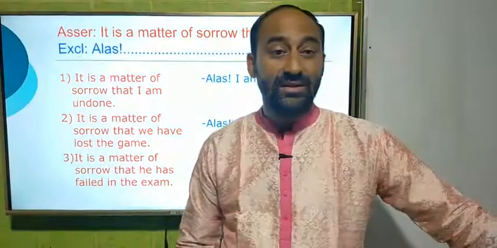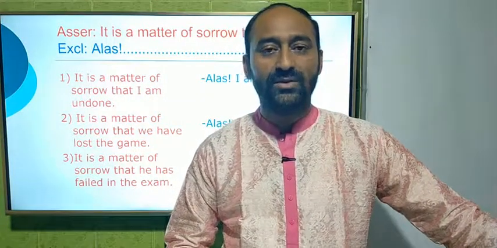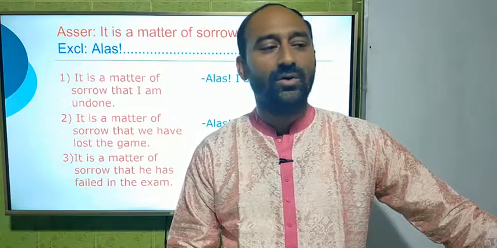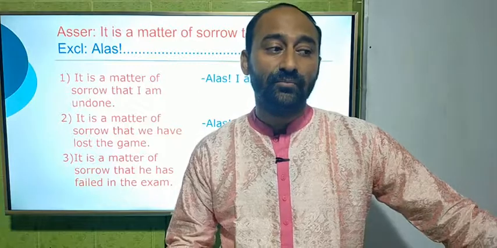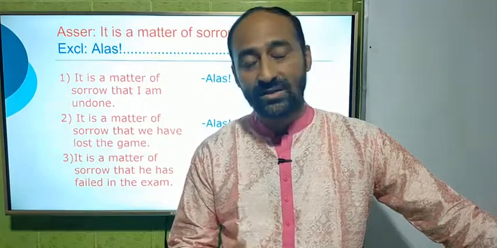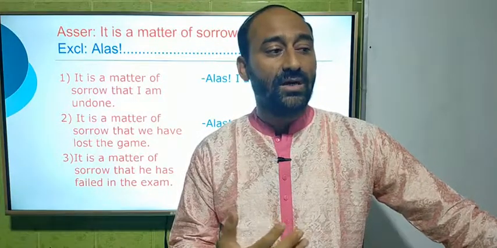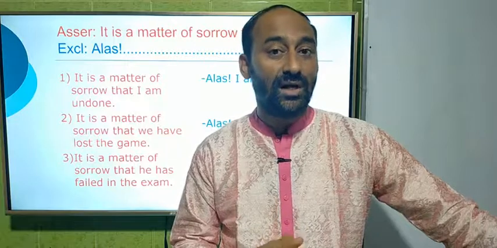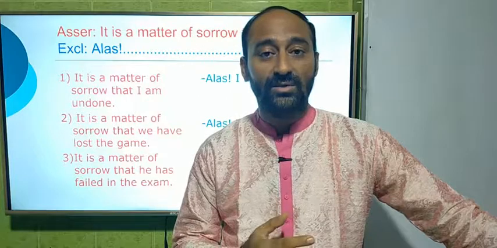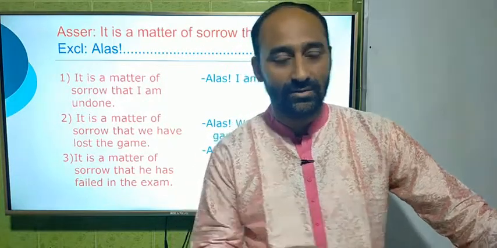So dear students, these are the rules of exclamatory. That means if we want to make assertive sentences into exclamatory, we have to use these rules. Again, we have to use the opposite rules to make exclamatory sentences into assertive sentences. The rules are the same. Now dear students, I have completed the rules, but I will give you some examples, that means an exercise to do all these at once.